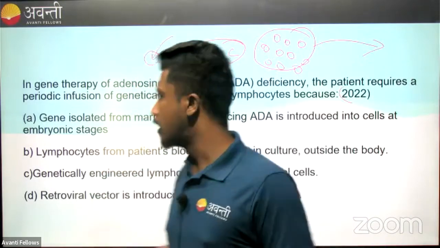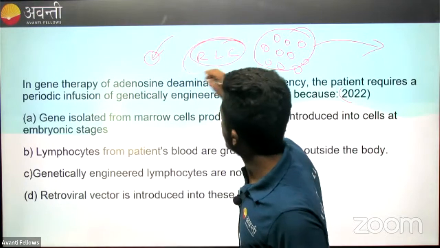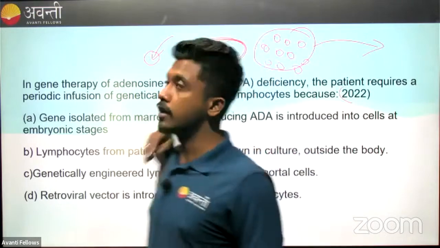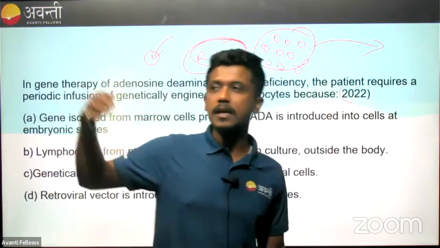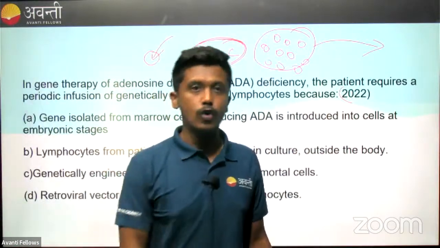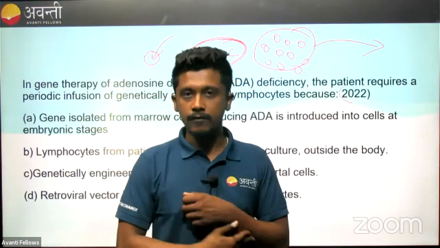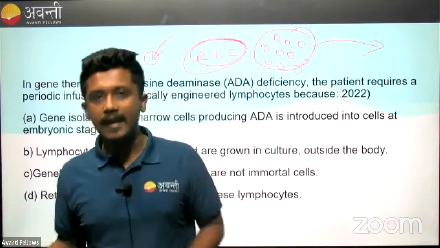I told you about this, right? Once we have created the recombinant lymphocyte cells, we clone them on a large scale and keep a reserve of them. After a certain period of time, the patient can regularly go get the lymphocyte infusion done and come back and lead a healthy life.